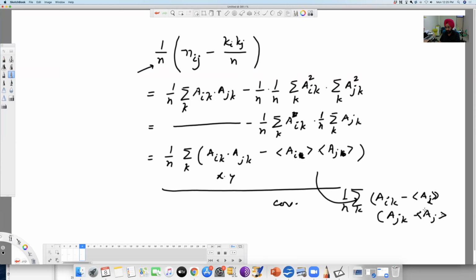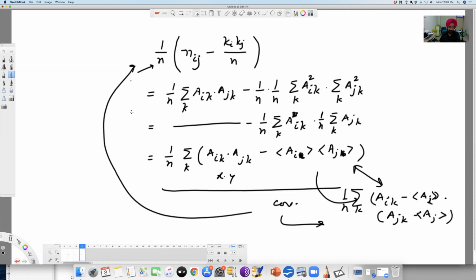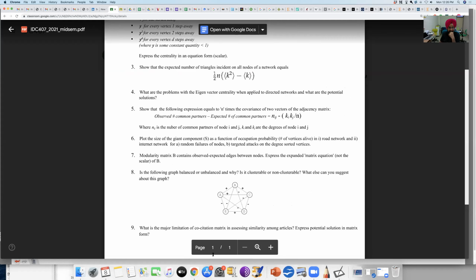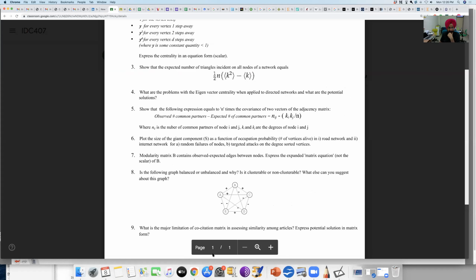In brackets, this multiplied by this one. Algebraically, these two things are the same, and we learned in one of the classes how these two quantities are the same. So this is nothing but the covariance. This is the reverse calculation of what I discussed in the class. In the class, I started with covariance and got this, and right now you are doing it the other way around. Okay, so that was question 5.